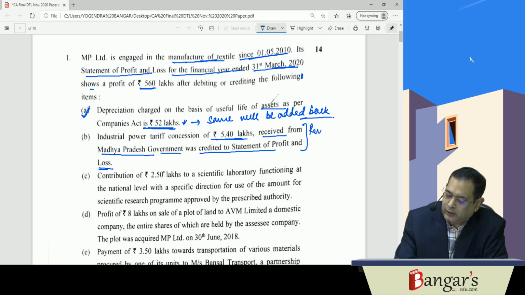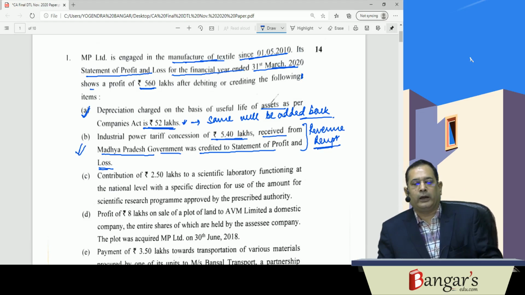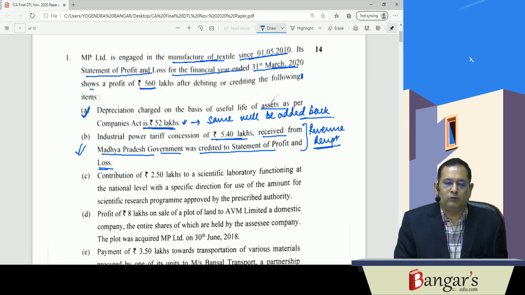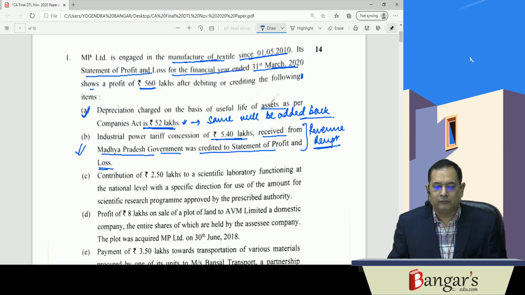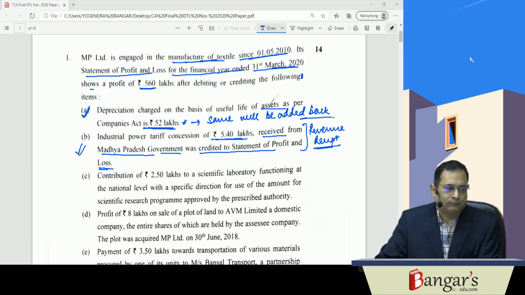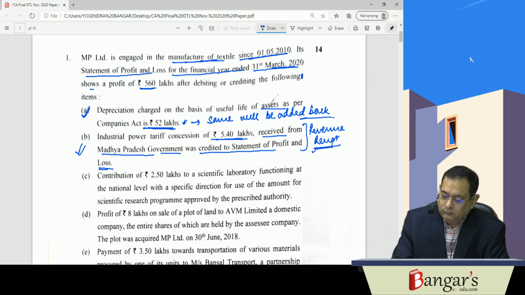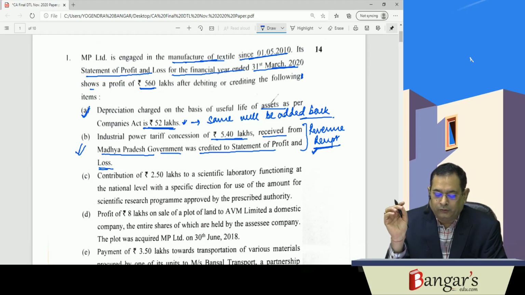And when the same has been credited to profit and loss account, it is rightly credited, therefore as such no adjustment will be required in such a case. And this has been also judicially decided in Rassi Cement's case, and was also earlier asked in the examination.